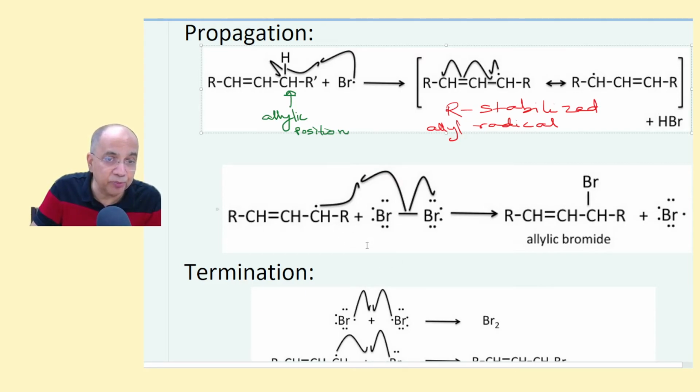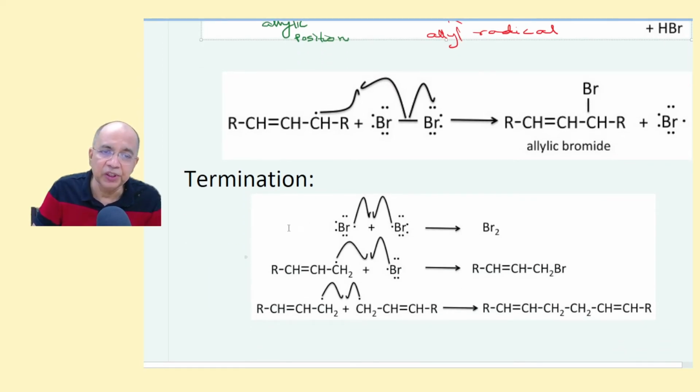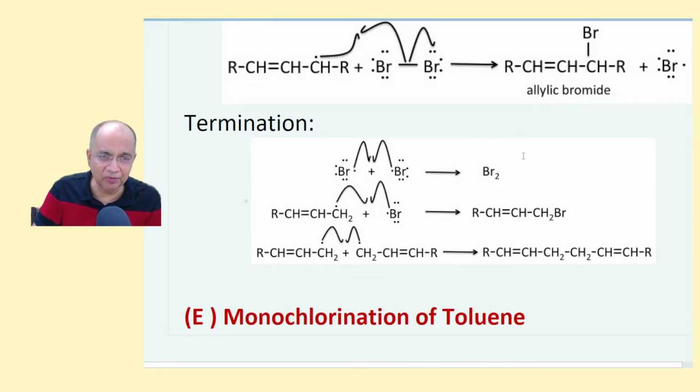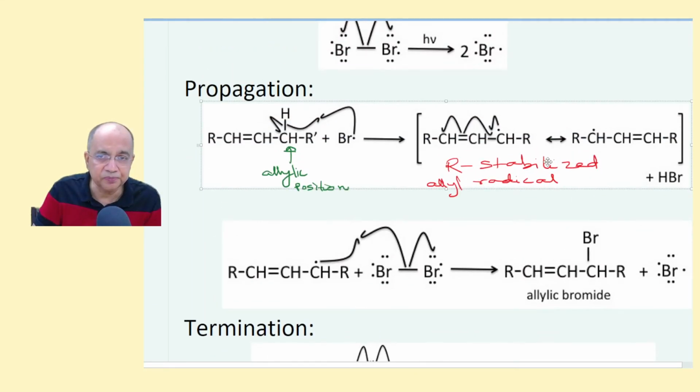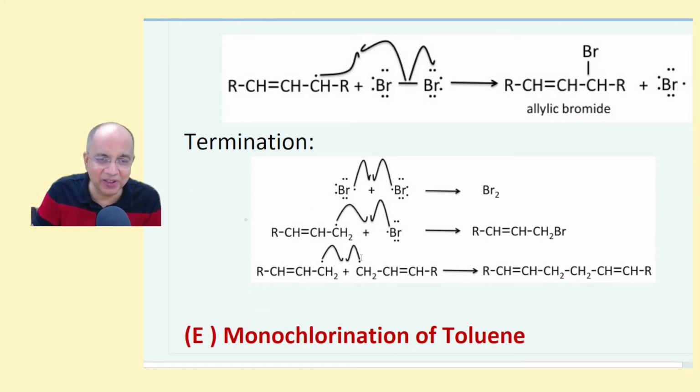abstracts a bromine atom from a dibromine to produce the final allyl bromide product. Then a bromine radical is set free to continue the cyclic chain reaction. Then termination of all the types of radicals. Bromine, this is invisible. Then this allyl and bromine, this is invisible. It was already there in the product. Of course, that was the R dash, but here it is missing, and that should be there.